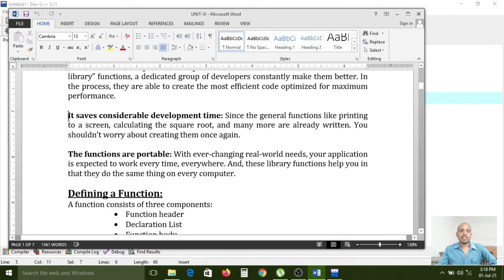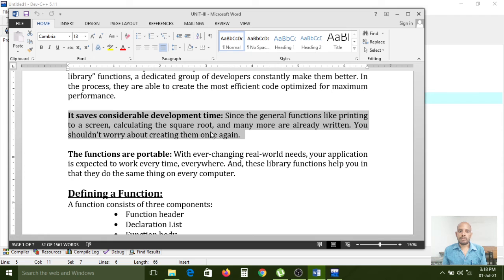It saves considerable development time, since general functions like printing to the screen, calculating the square root and many more are already written. Just now I told you, if you have any common functionality, there is no need to write it again for those predefined functions. So those are saving time, because if you want to use the C programming language as per your requirement, you need to develop your own logic.